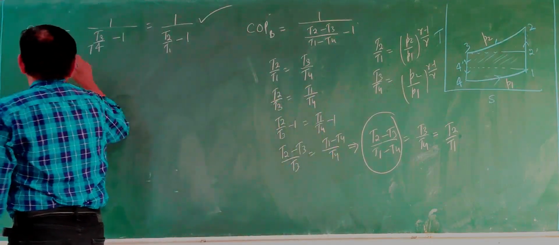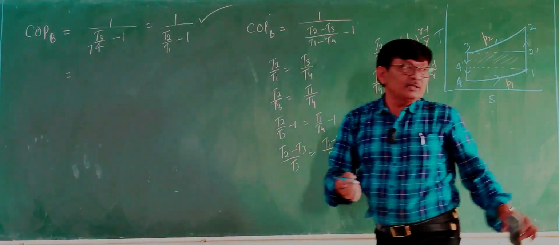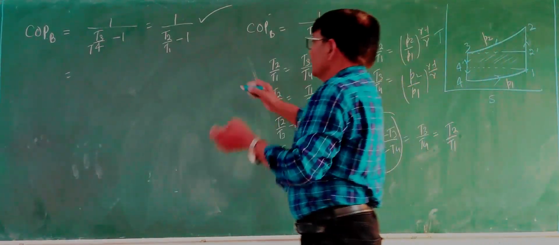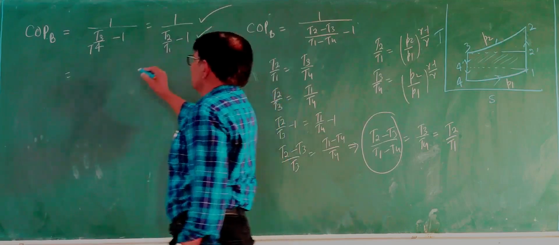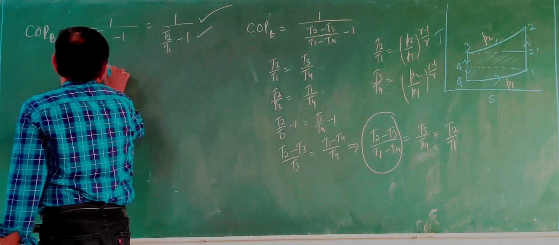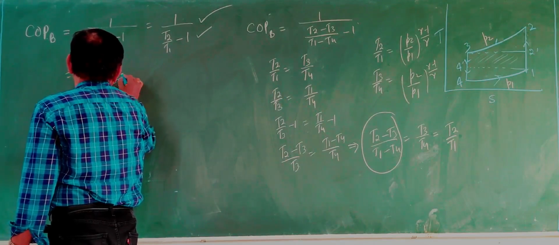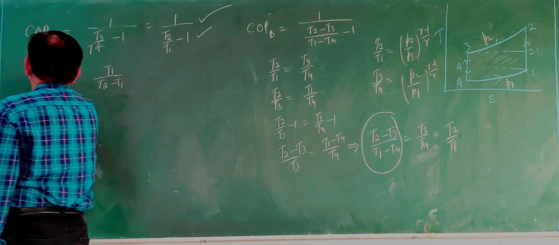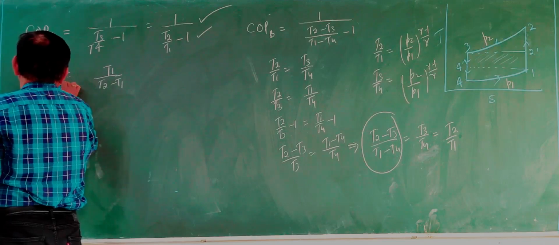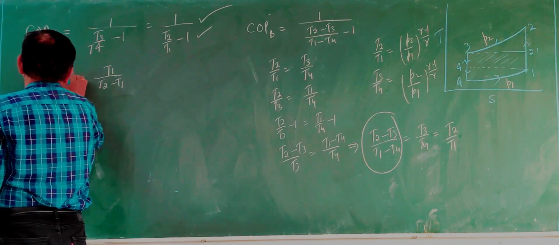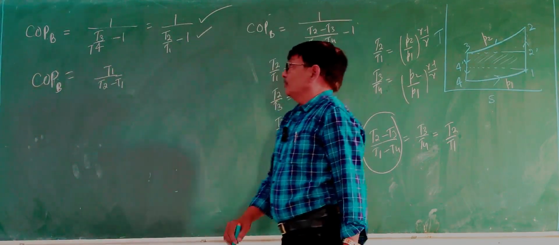And COP, any value you can take depending upon what is easier for you. Both are correct. So suppose we are using this equation. So COP will become T1 upon T2 minus T1. This is a very simple equation to remember. COP of Brayton cycle equals T1 upon T2 minus T1.